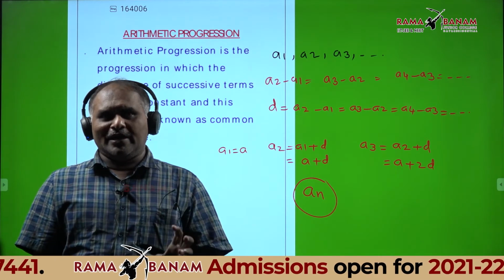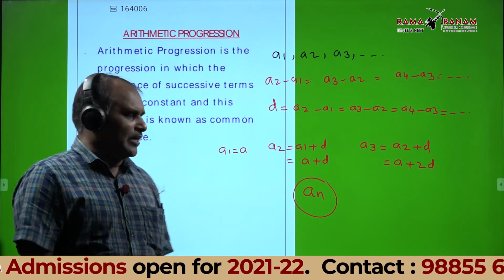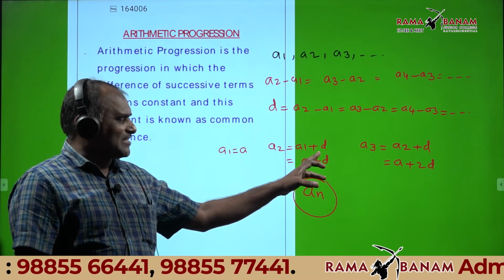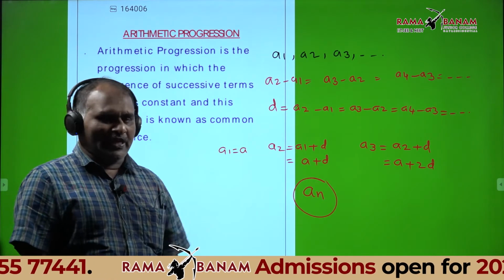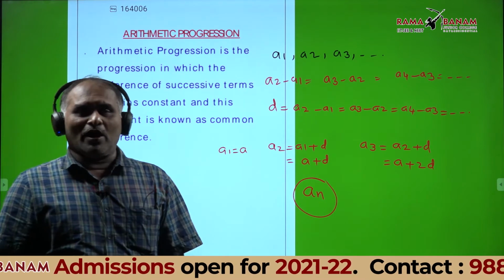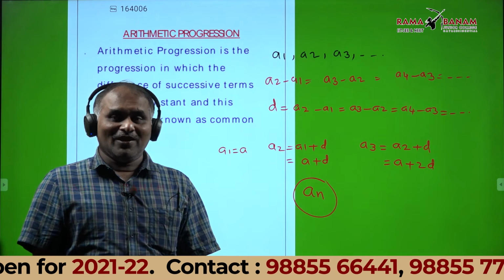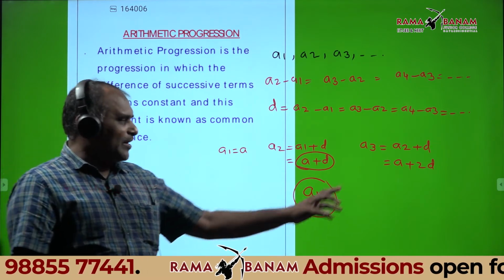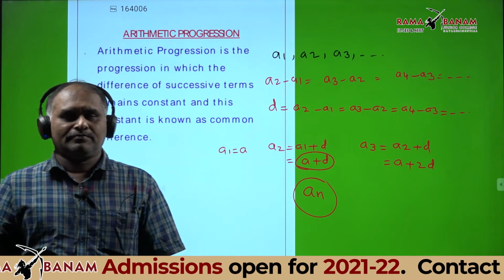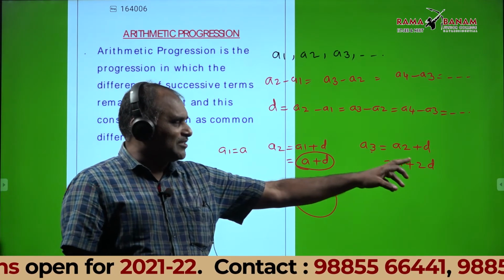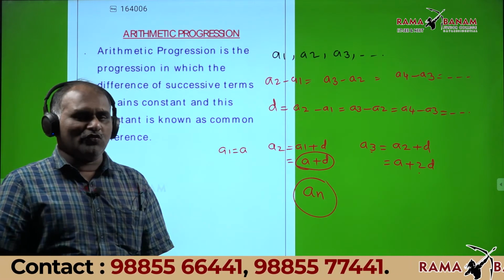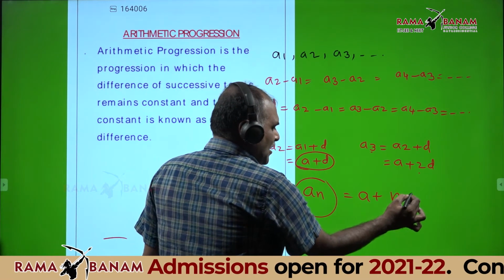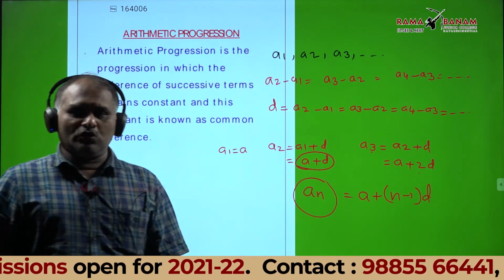Listen, how do we calculate the nth term? The first term is A. The second term is A plus D. What is the coefficient of D in the third term? 2. In the third term it is 2 into D, in the second term it is 1 into D. So what is it for the nth term? N minus 1 into D. Do you understand?